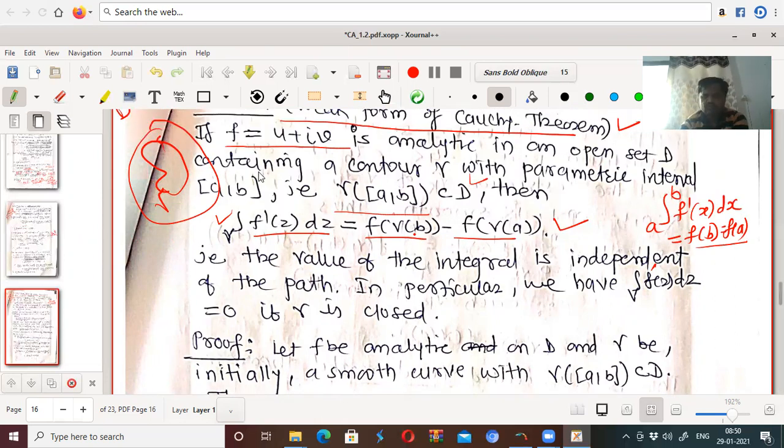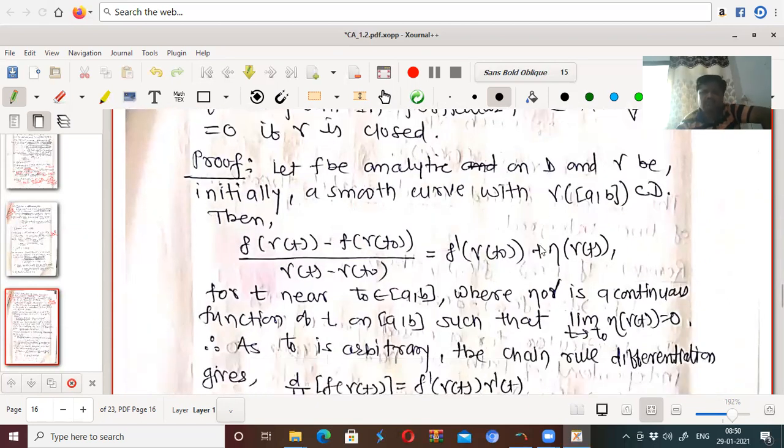When these conditions are satisfied, your function should be analytic in that domain, and your contour, meaning a differentiably continuous curve, may be piecewise or whole, is a curve with parametric interval AB, and this condition is satisfied. Then we have the integral over gamma of f dash of z dz equal to f of gamma at b minus f of gamma at a. We'll prove this.